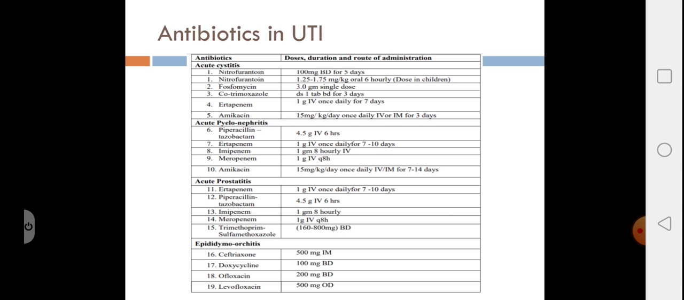In conditions like epididymo-orchitis, we also use quinolones and doxycycline. Usually the use of quinolones should be restricted. They should only be used when indicated. Even first and second generation cephalosporins are commonly used for uncomplicated conditions.